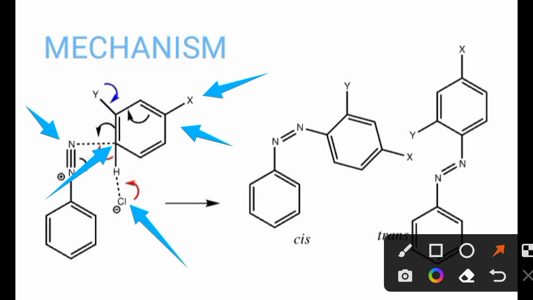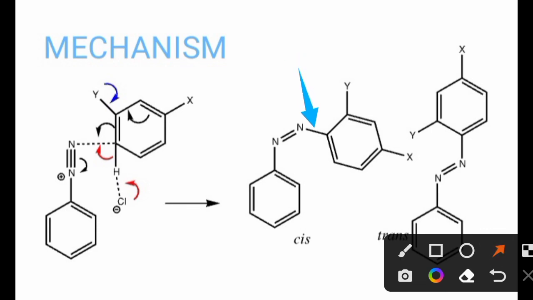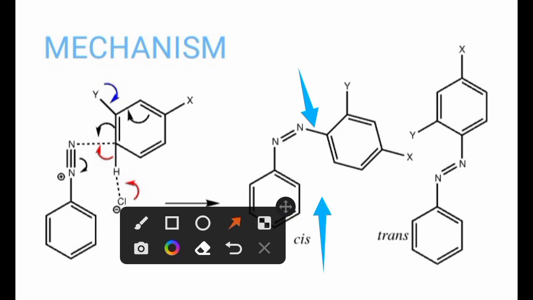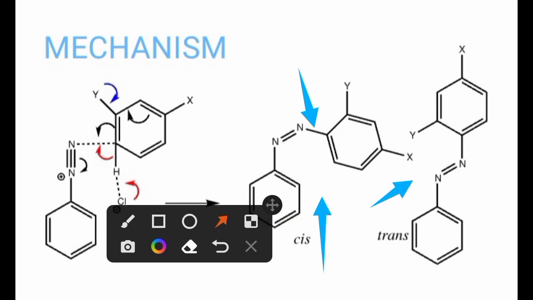Now this nitrogen will get attached to the para position, and there is formation of a linkage like this. If the cis type of azo dye is obtained, it will be like this, and if trans is obtained, the appearance will be like this, but the joining takes place in a similar way between nitrogen and the para carbon of the compound.